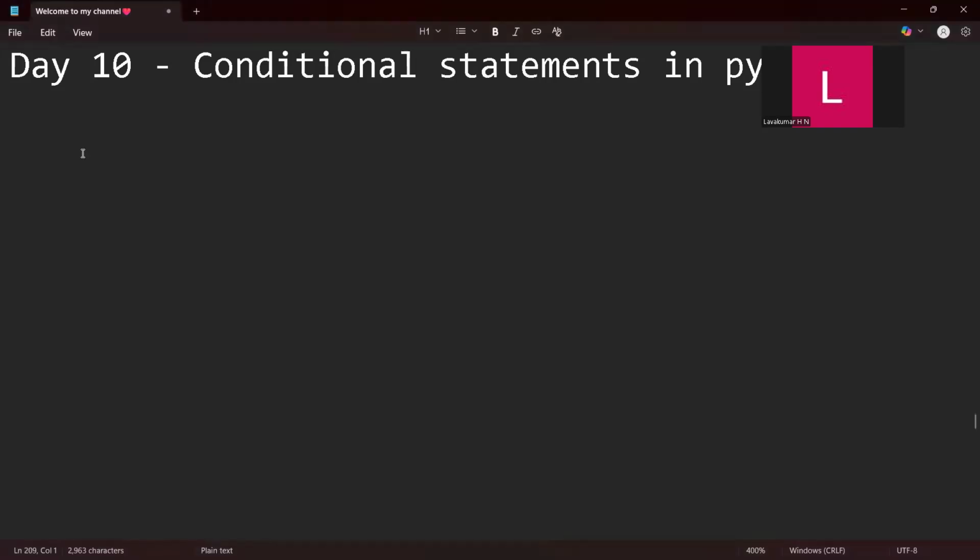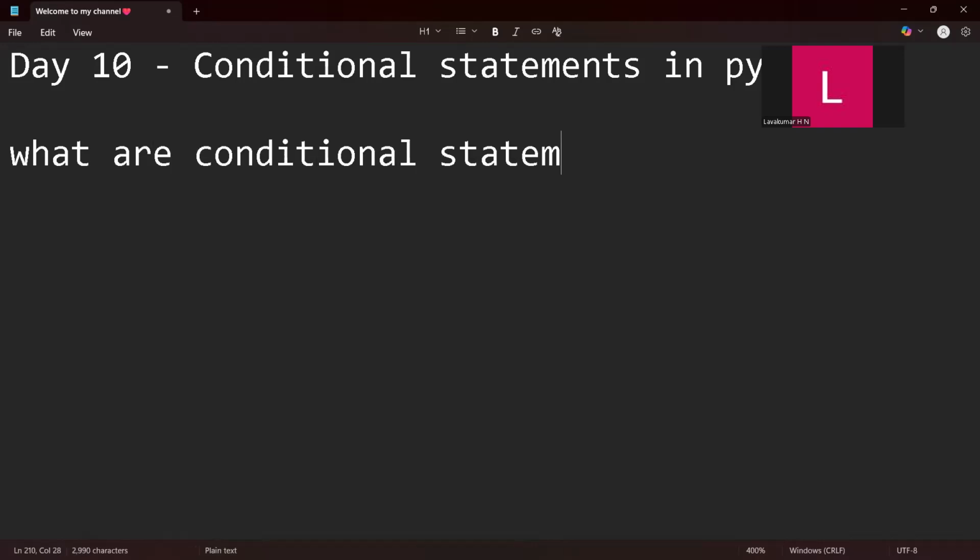First, let me ask you, what are conditional statements? This is the question you need to ask. Why do we need these conditional statements? How do they work and what are the uses? To answer this, let me give you a real-time example.